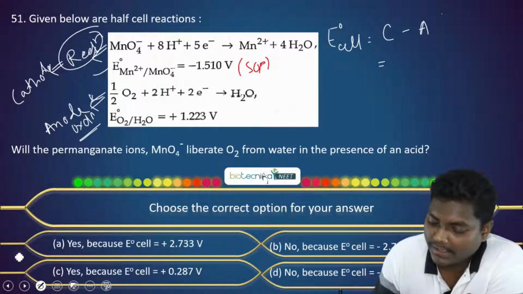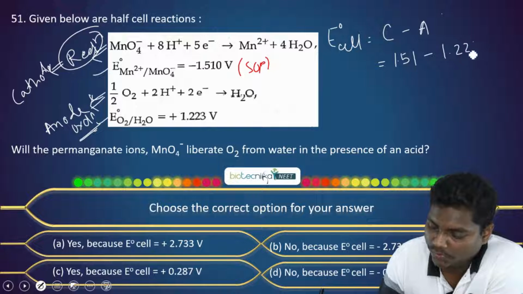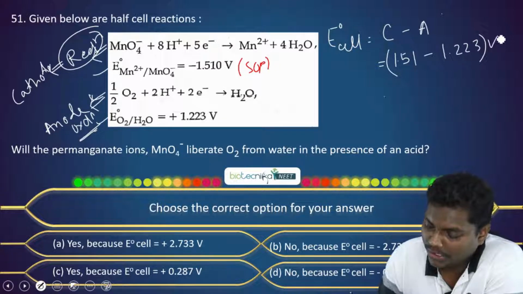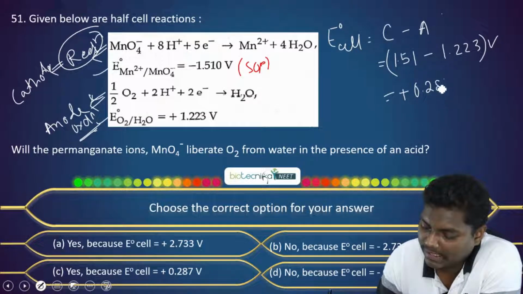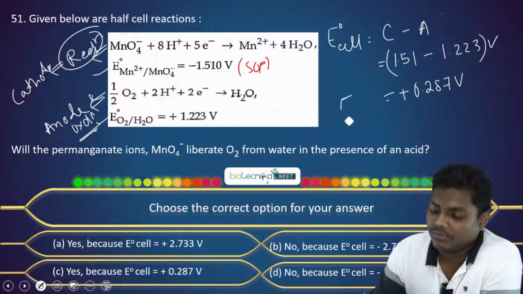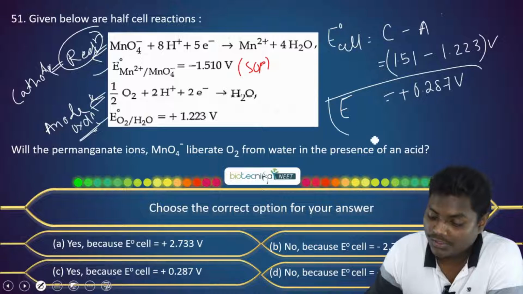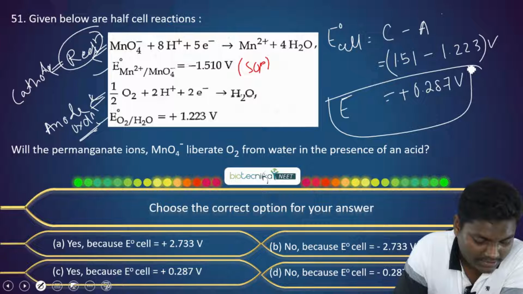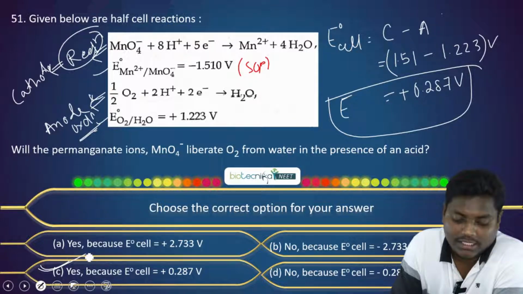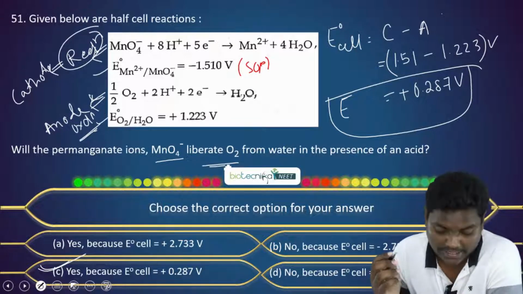So this will be plus 1.51 minus, for the anode it's given 1.223 volt. If we subtract it, we will be getting plus 0.287 volt. So we are getting a positive E naught value, so this is a spontaneous thing. So yes, the answer is C. The answer is option C. MnO4 minus will liberate O2 and the E naught cell is plus 0.287 volt.